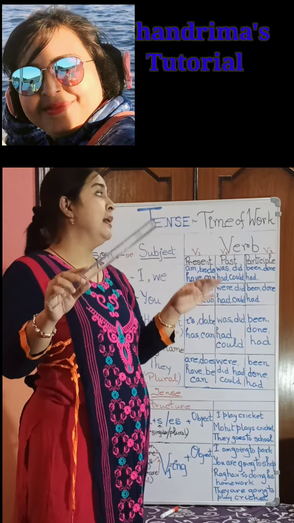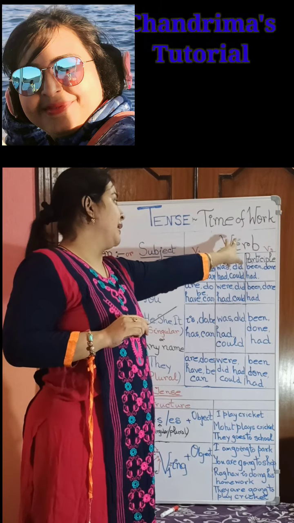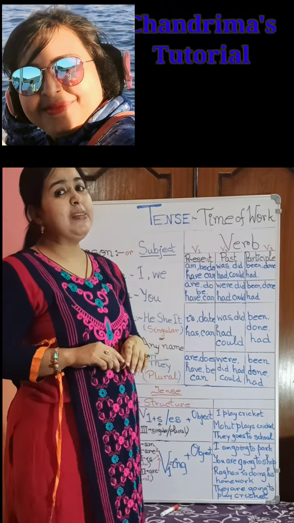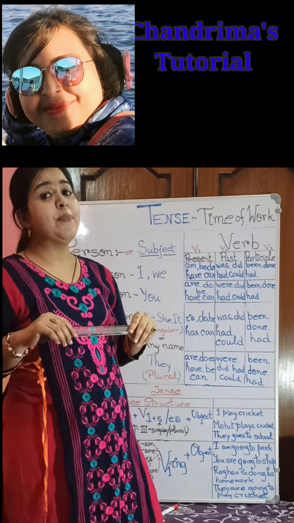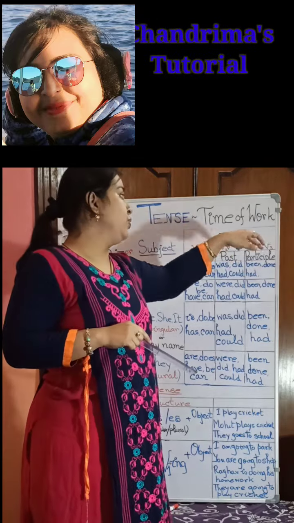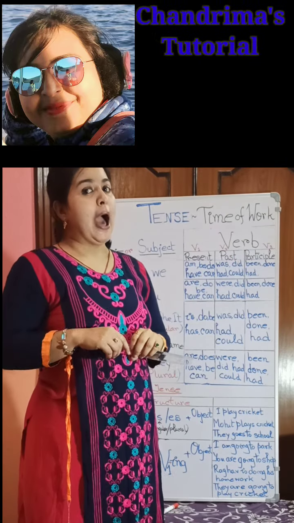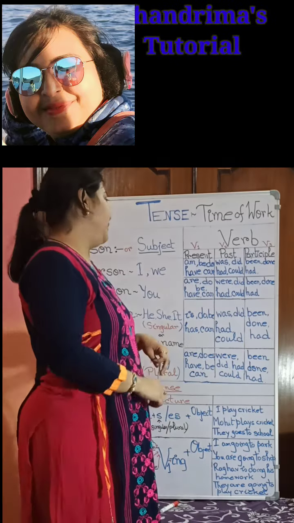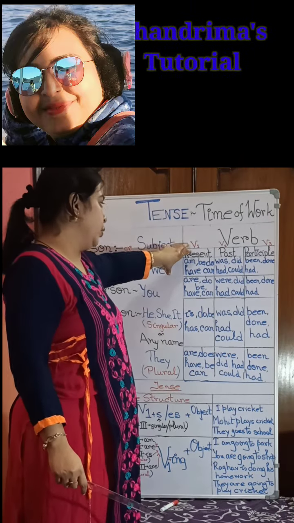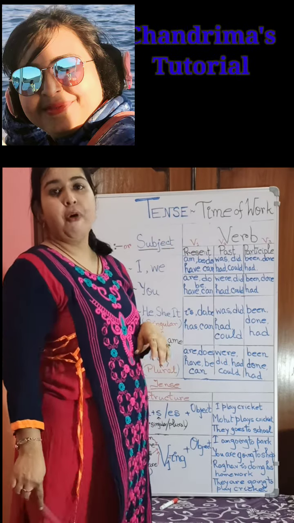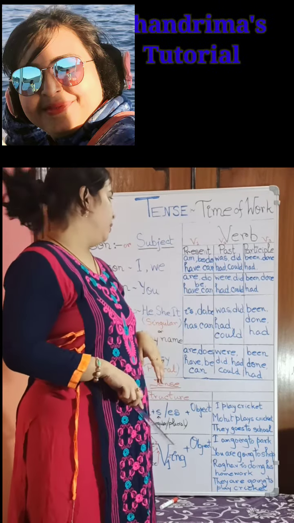Here you have seen that I have written verb 1, verb 2 or verb 3. That means I am showing the different times of work, or verb forms, V1, V2 or V3. I will explain later, just have patience. When we are doing the work presently, we use verb 1.